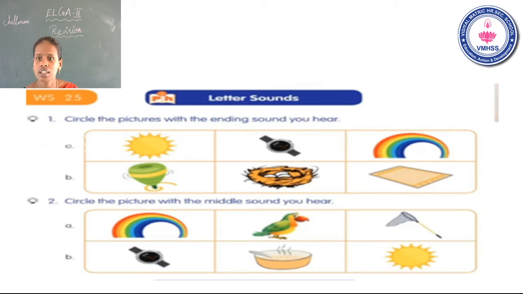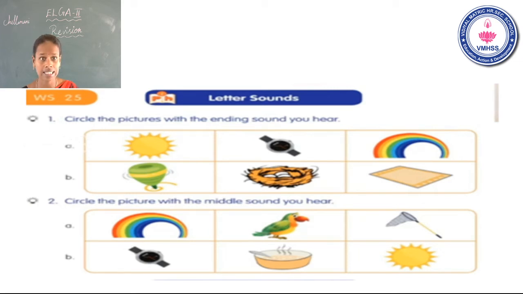Circle the pictures with the ending sound you hear. Okay. Listen carefully, students. Circle the pictures with the ending sound you hear. Now I say the one end sound. Listen carefully. Next you will circle the picture. Okay. In the first one, the end sound is N. Okay. The end sound is N.